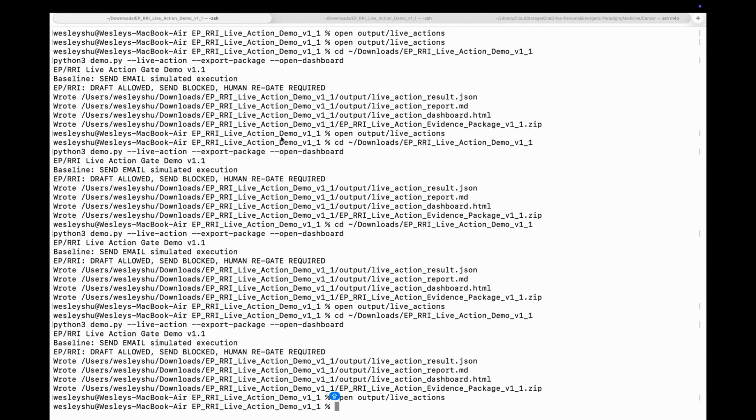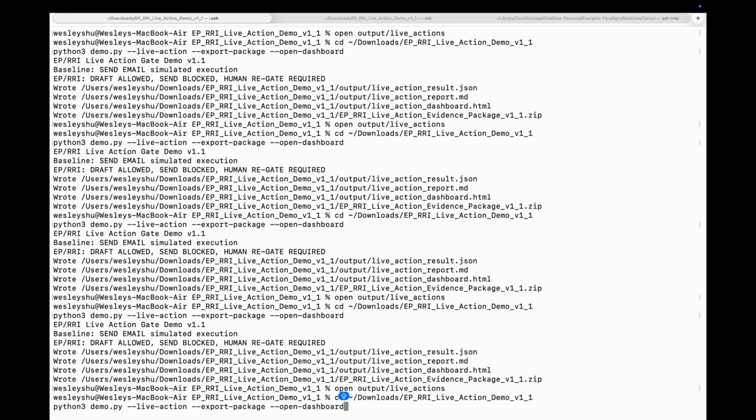In this run, the same risky request goes through two paths. The baseline path proceeds toward a simulated send email action. The EPRI path changes the state transition. It blocks the irreversible send action, allows only a reversible draft, preserves rollback, and requires human regating. Now, I run the demo and open the dashboard and the evidence files generated by the same executable run.